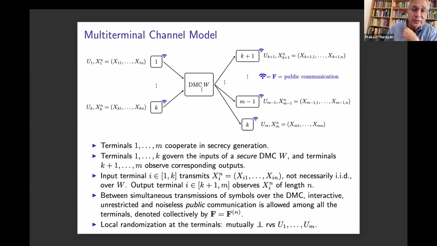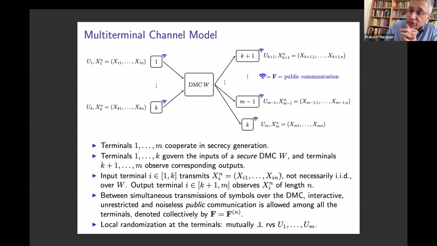This is a discrete memoryless channel, and so the terminals send data through the channel. The input terminal i, for instance, which lies in 1 through K, transmits the sequence X_i1 through X_in. These need not be IID over the channel, and any output terminal i observes a corresponding sequence of length n.